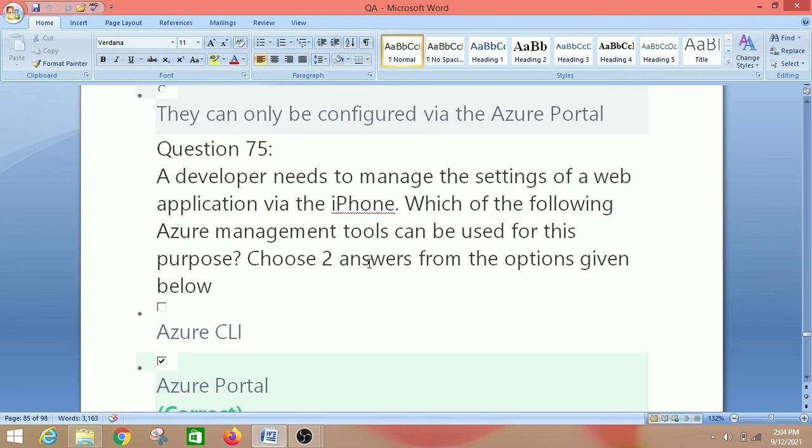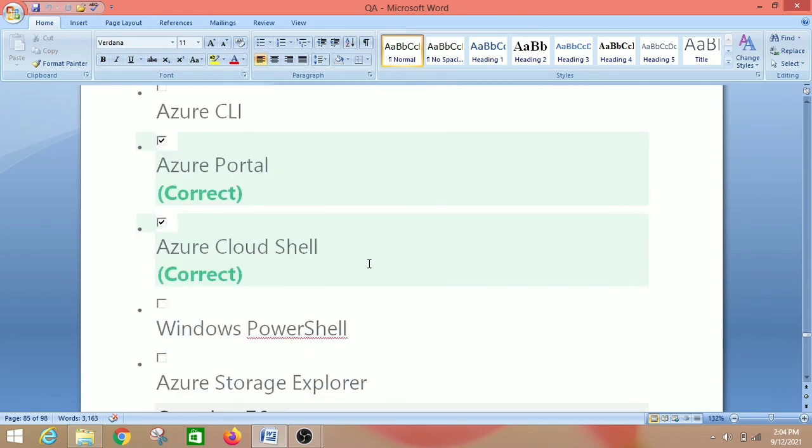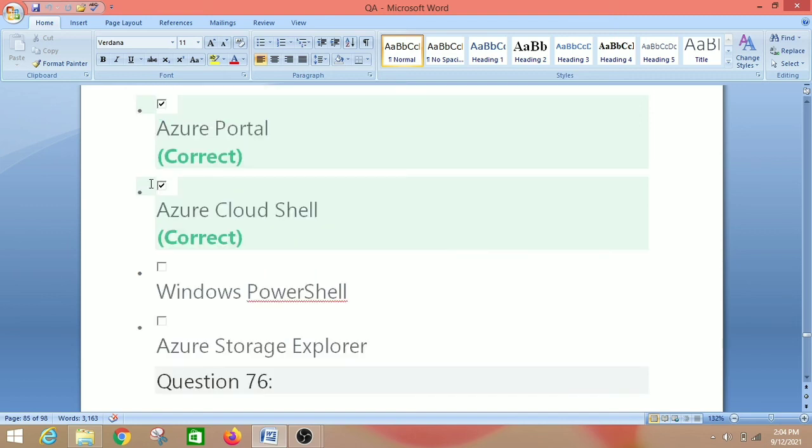A developer needs to manage the settings of a web application via the iPhone. Which of the following Azure management tools can be used for this purpose? Choose two answers from the options given below. So we have Azure CLI, Azure Portal, Azure Cloud Shell, Windows PowerShell, Azure Storage Explorer. So the right answer is Azure Portal and Azure Cloud Shell, because one can use the browser based management tool, that means Azure Portal, and also use Azure Cloud Shell within the Azure portal.